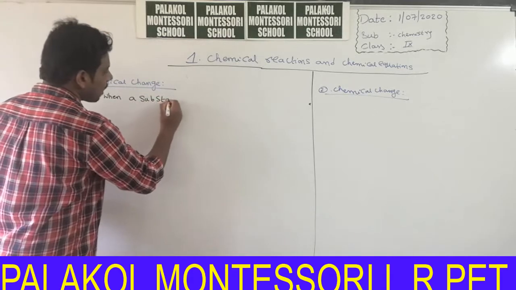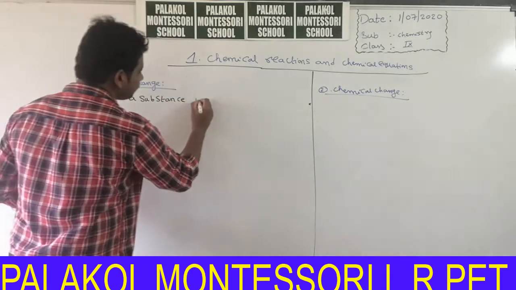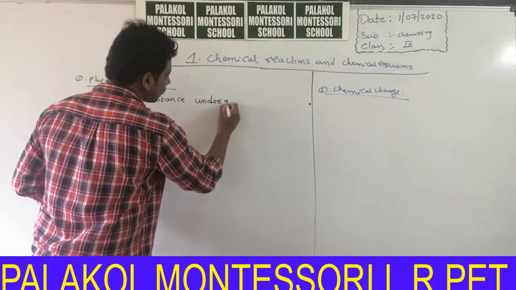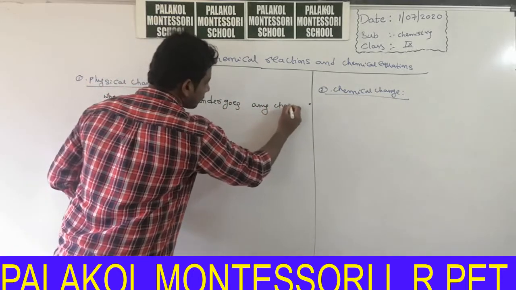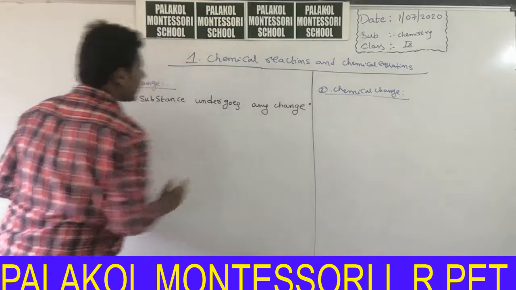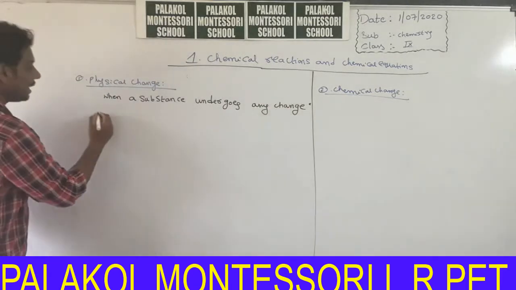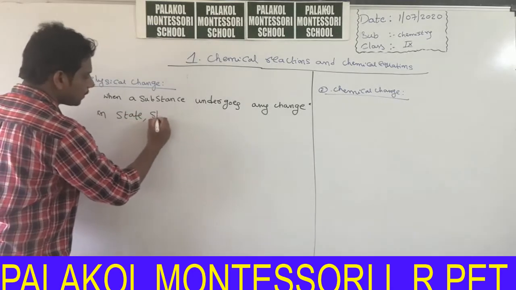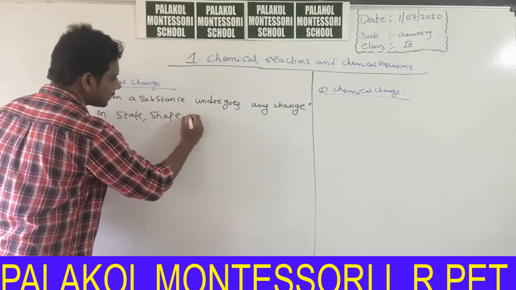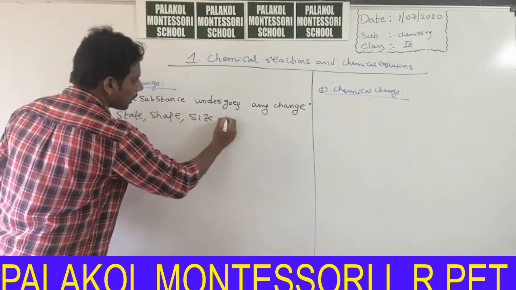When a substance undergoes any change in state, shape, size or color.